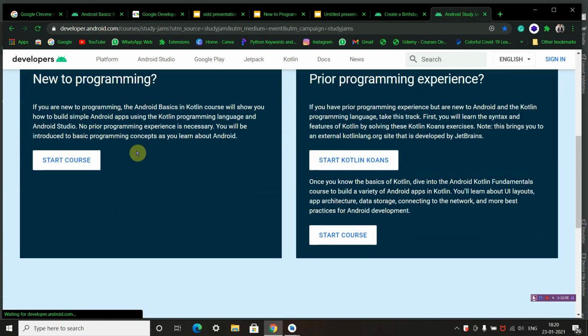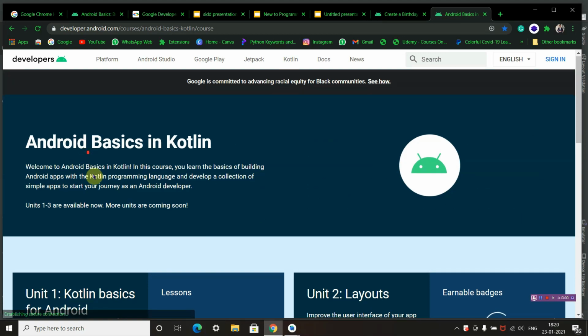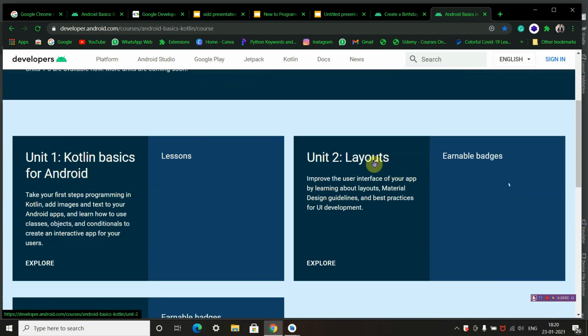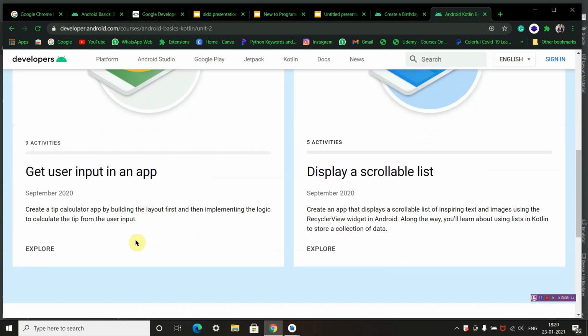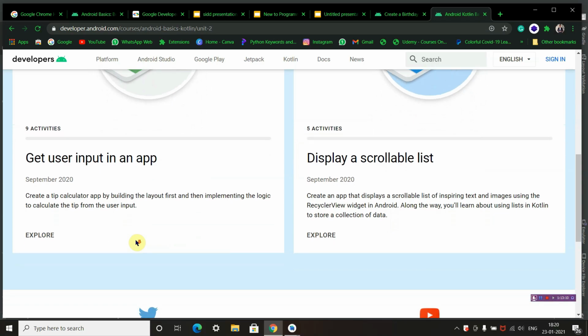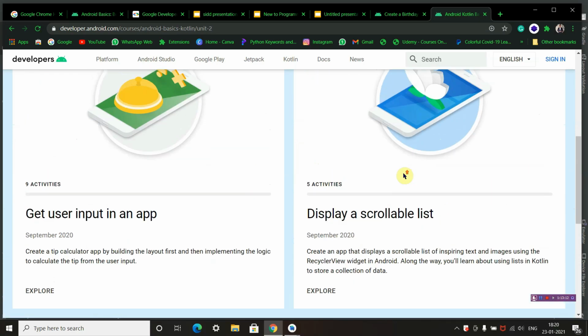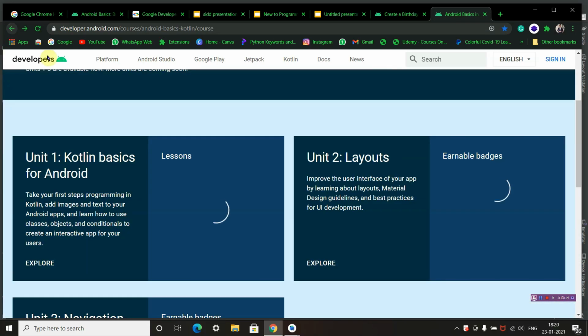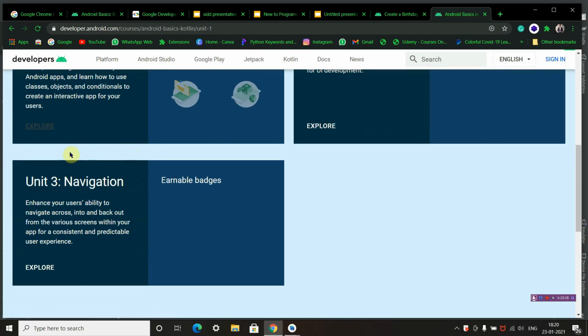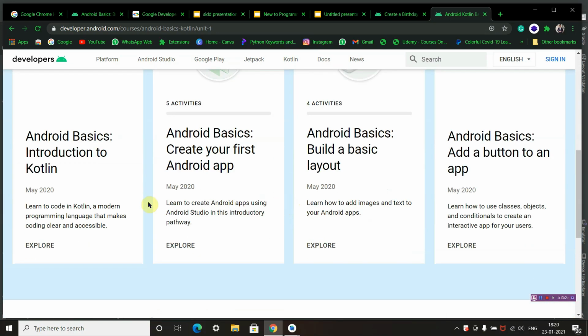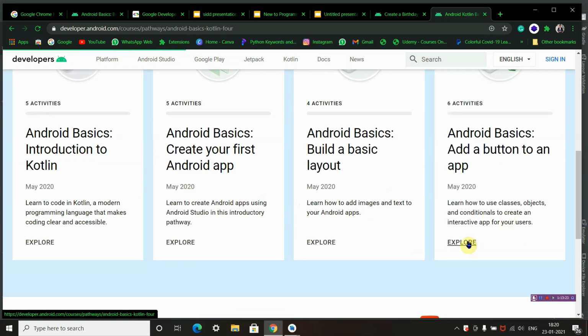In tomorrow's session we will be completing unit 1 and unit 2. In unit 2 we will be learning about layouts, and we will be learning how to add scroll view activities and buttons and image views in activity 4.